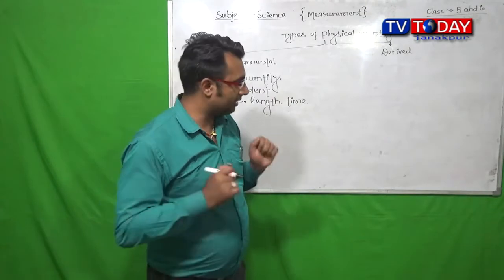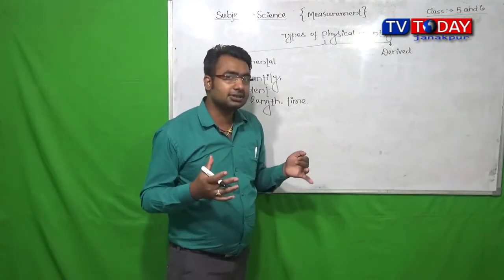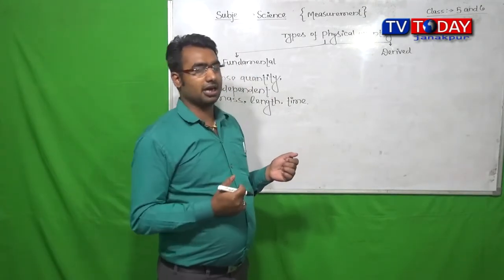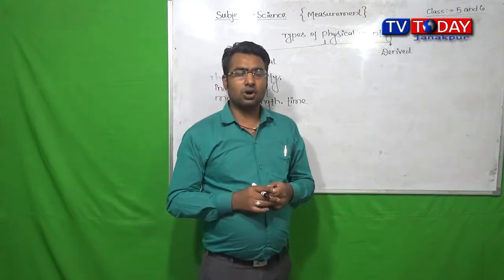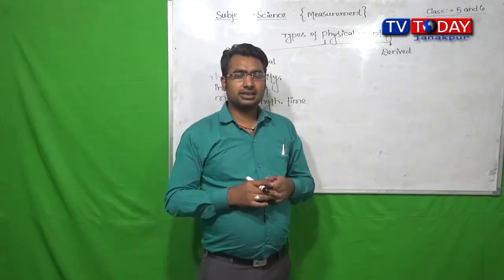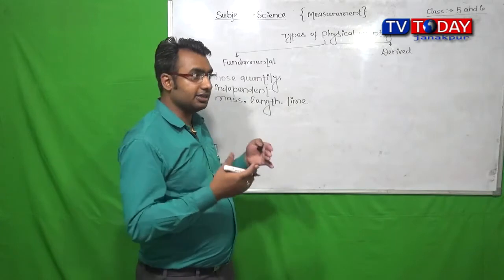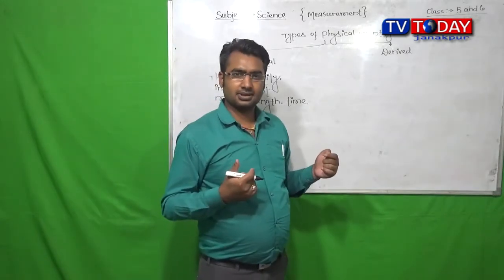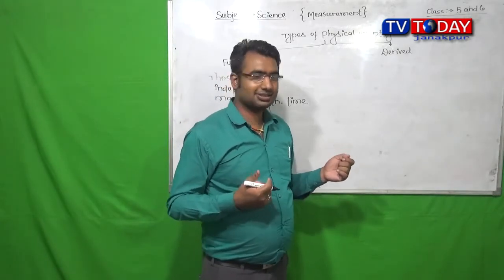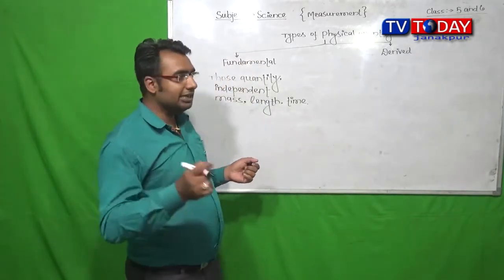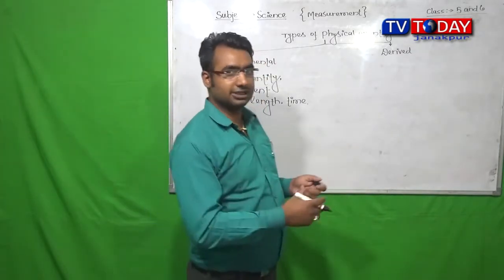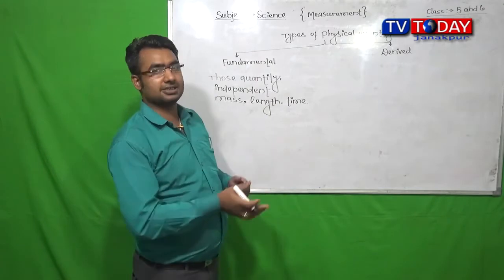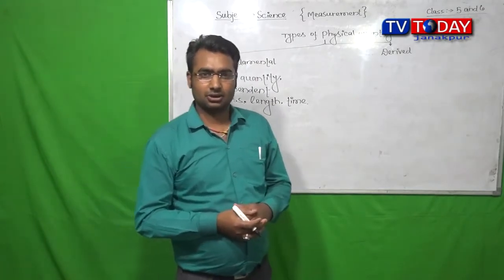I think many of us have a question in our mind. What is meant by independent, or how is a physical quantity independent of another one?